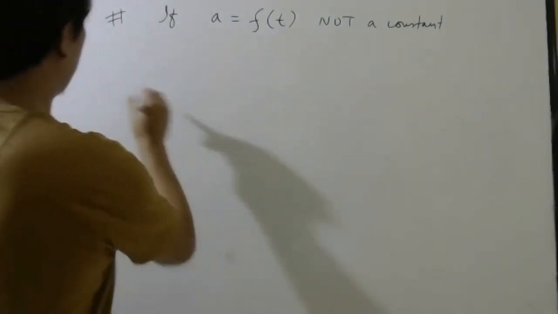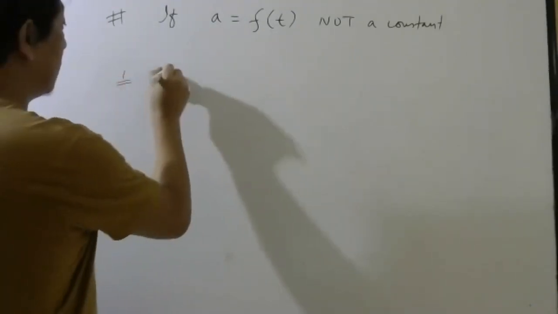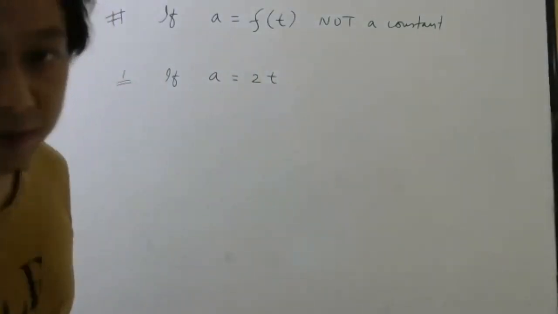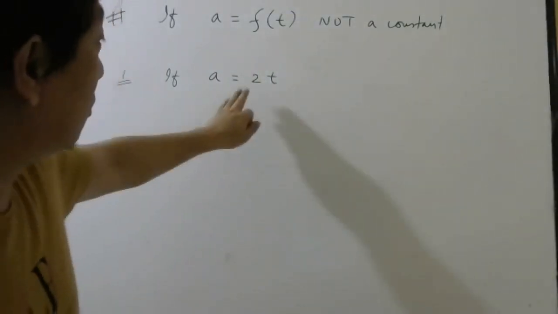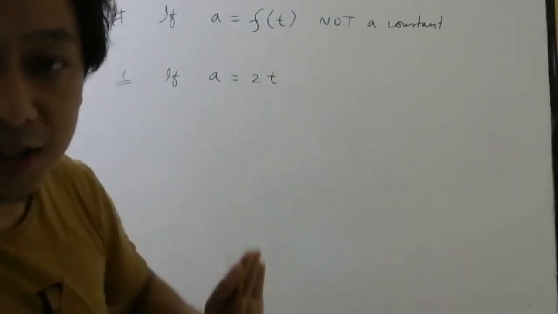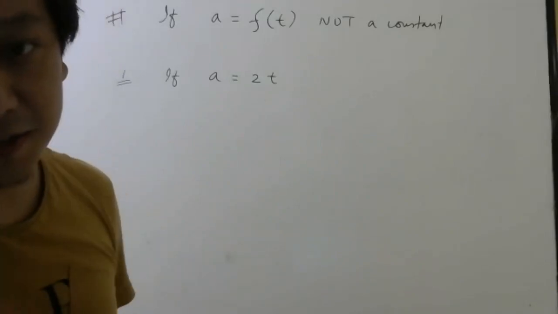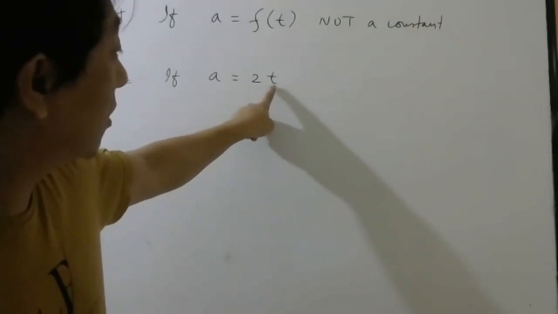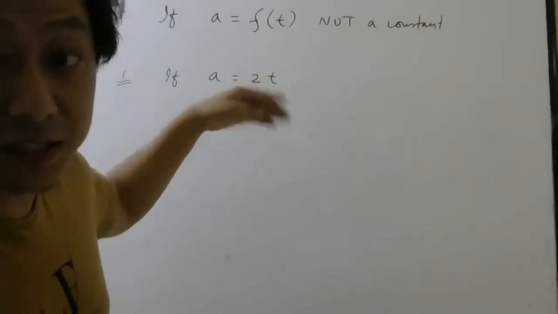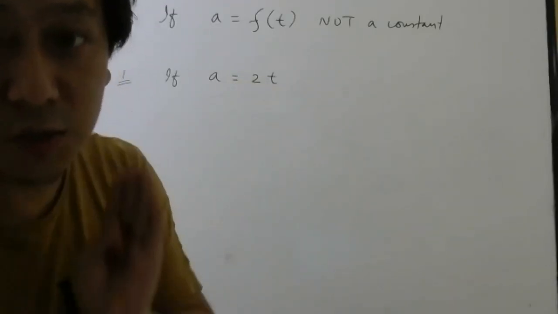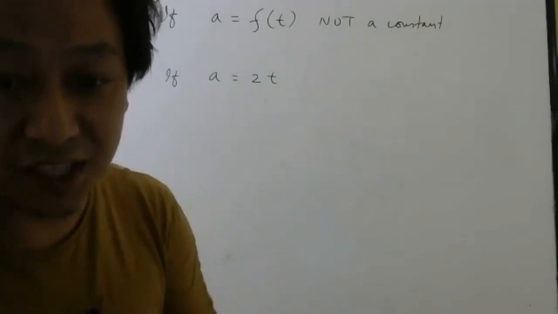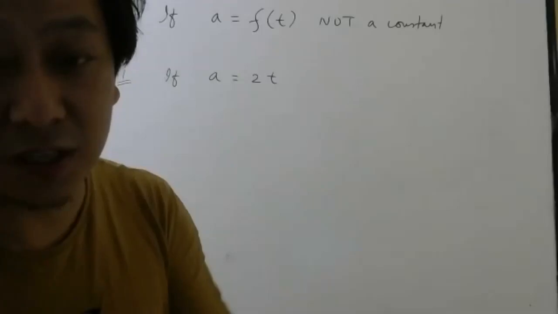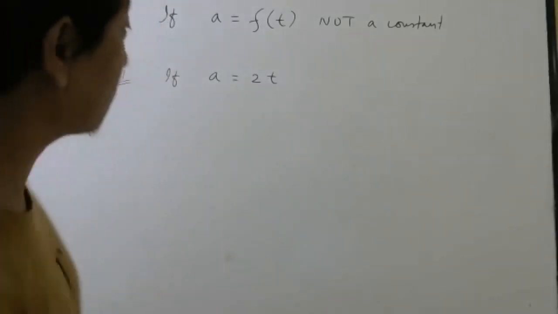So let me give you one question. If acceleration is equal to 2t, I write. Now is this a constant acceleration or changing acceleration? This is a changing acceleration, because with time acceleration will change. So students, once you come to know acceleration is not constant, don't even think of using those three equations.